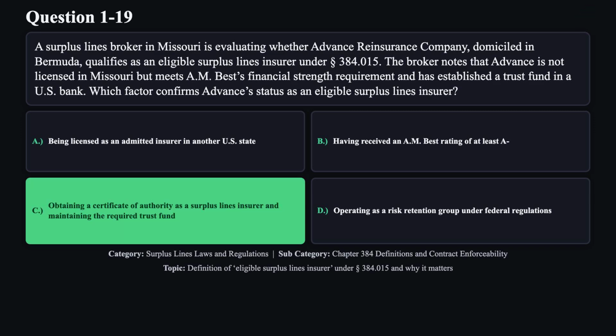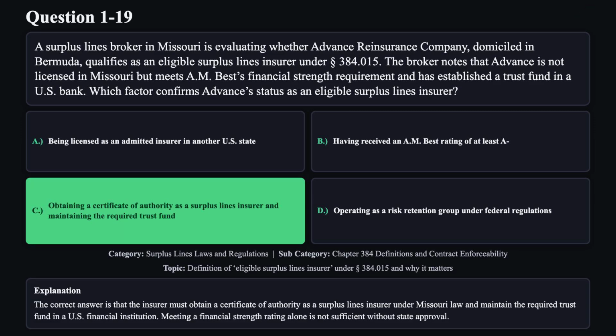The correct answer is C. The correct answer is that the insurer must obtain a certificate of authority as a surplus lines insurer under Missouri law and maintain the required trust fund in a U.S. financial institution. Meeting a financial strength rating alone is not sufficient without state approval.